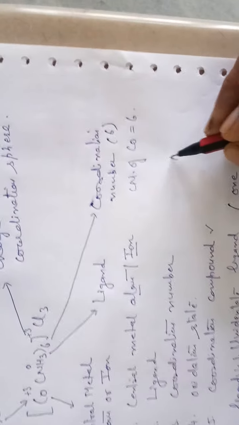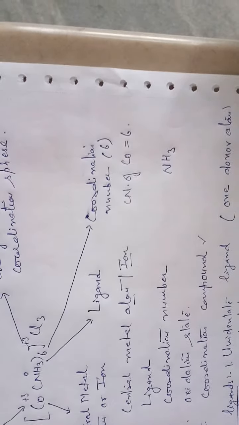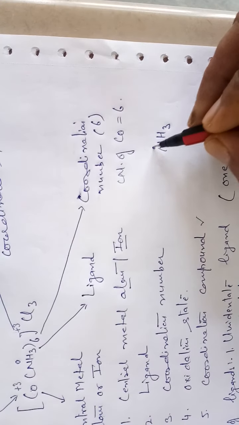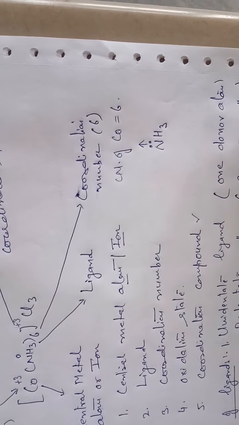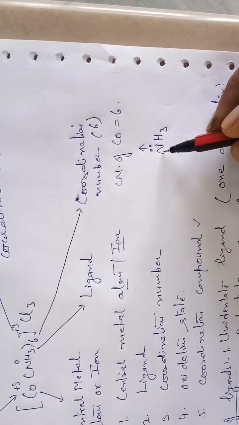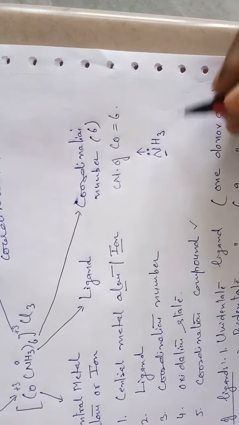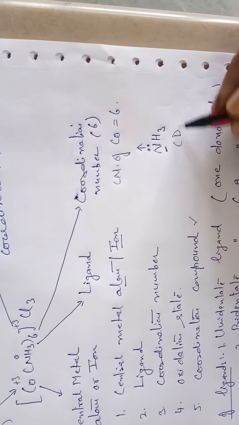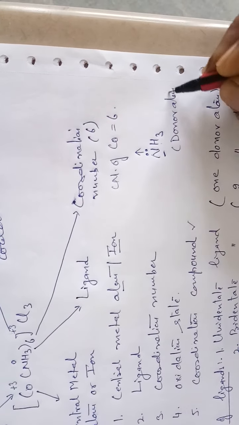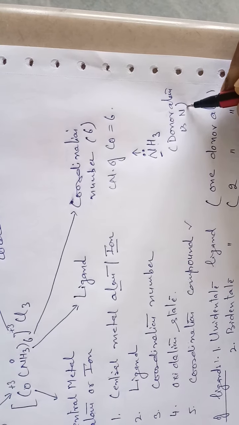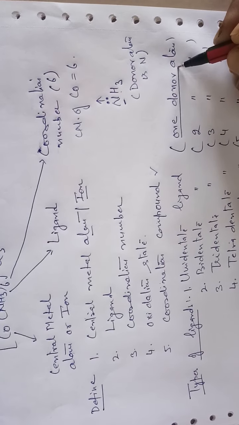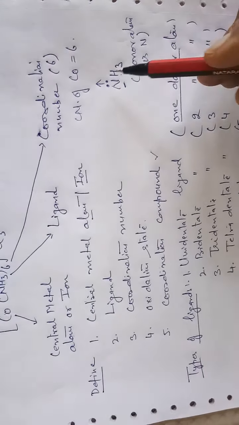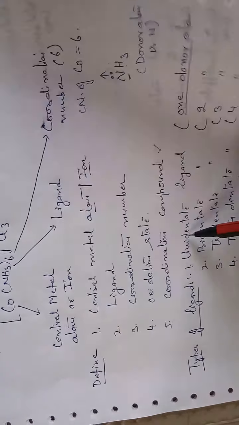For example, in the case of ammonia, NH3, nitrogen carries one lone pair, so nitrogen is a donor atom. Ammonia contains one donor atom, therefore ammonia is an example of unidentate.